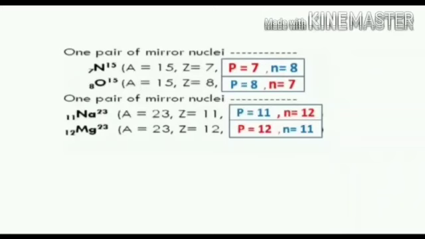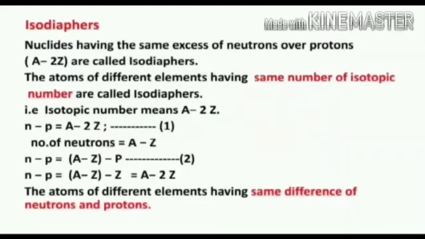The number of protons of sodium-23 is equal to the number of neutrons of magnesium-23. The number of protons of magnesium-23 is equal to the number of neutrons of sodium-23. So, sodium-23 and magnesium-23 are mirror nuclides.